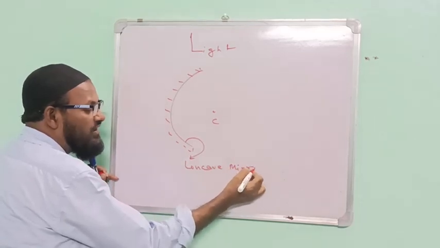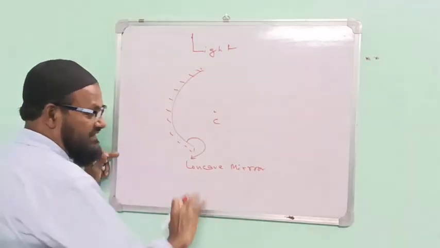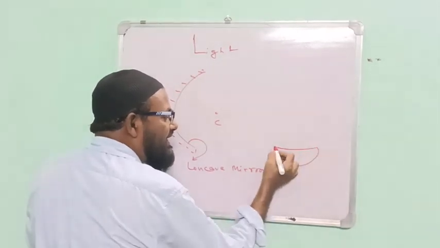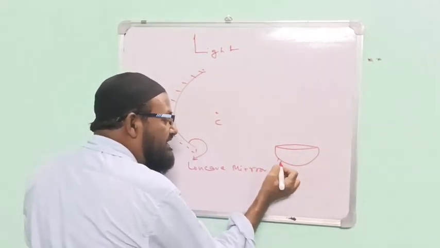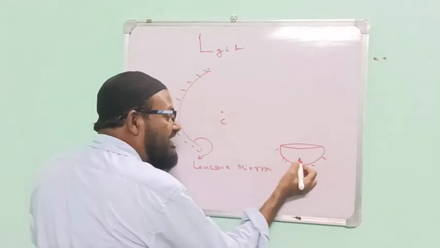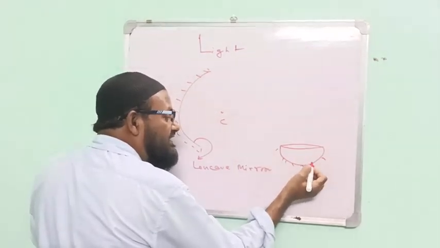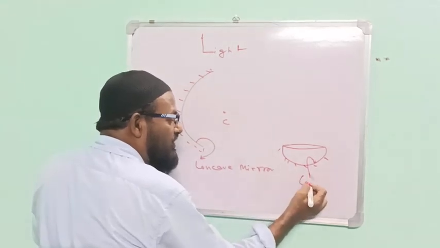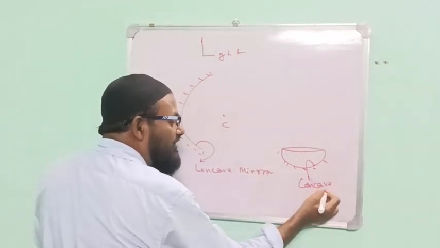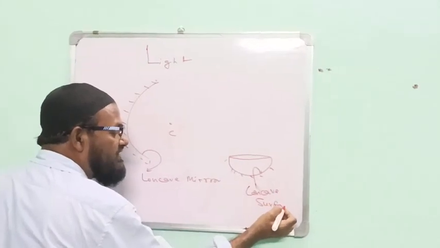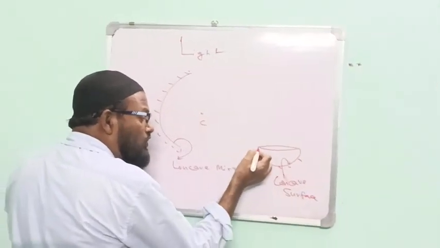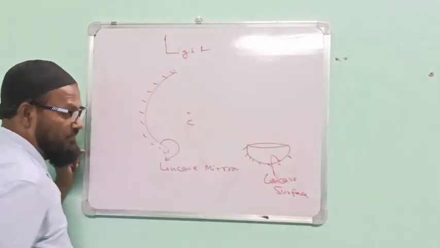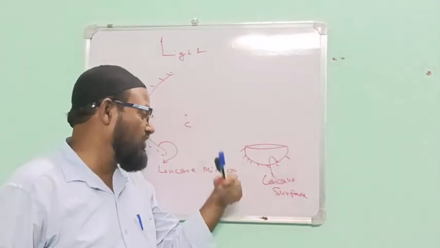This is a curve, this is the back surface. This surface is the reflecting surface, known as the concave surface. According to the front or reflecting surface, it is named concave mirror or concave lens.